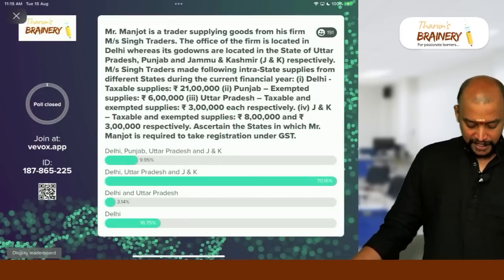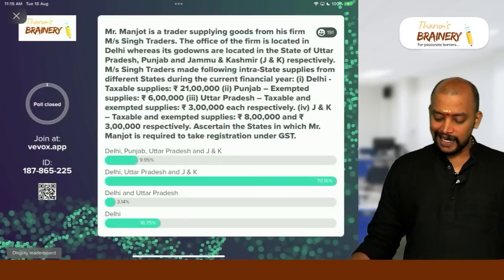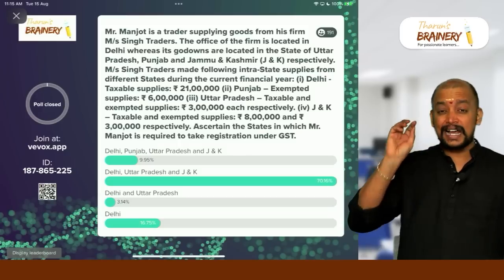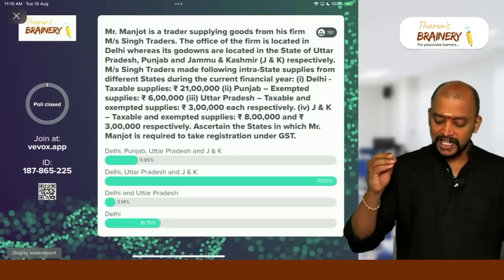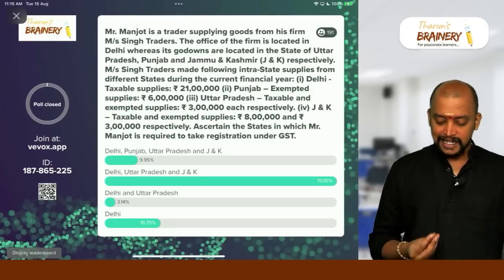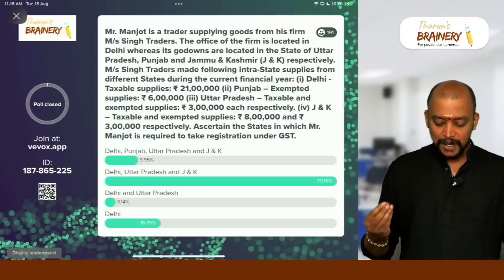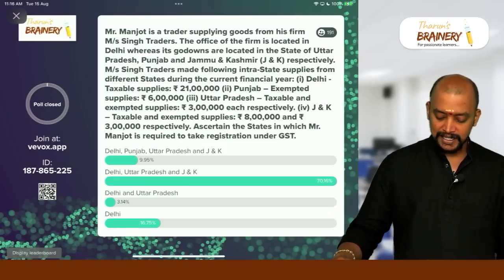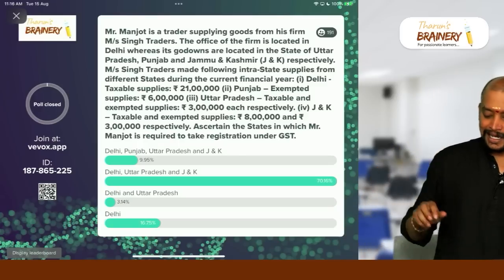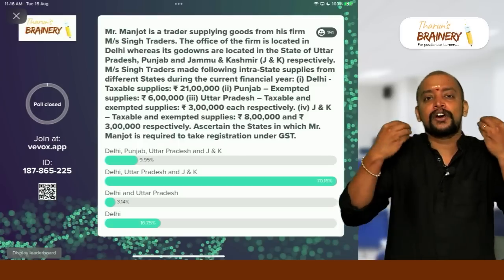First, we need to see what will be taken as the aggregate turnover here. Aggregate turnover, if you see, 21 lakhs Delhi, then Punjab 6 lakhs, Uttar Pradesh 3 lakhs, Jammu and Kashmir 8 lakhs and 3 lakhs. So 21 plus 6 plus 3 plus 8 plus 3 comes to 41 lakhs. They are engaged only in supply of goods.